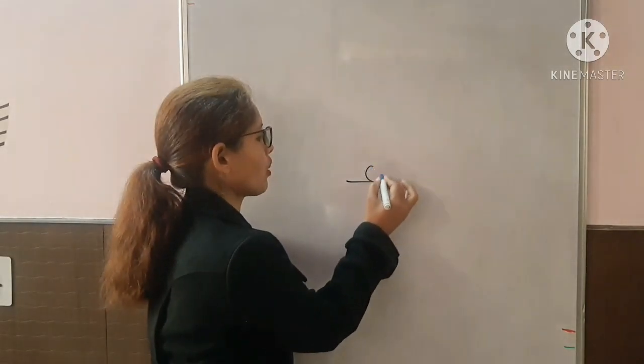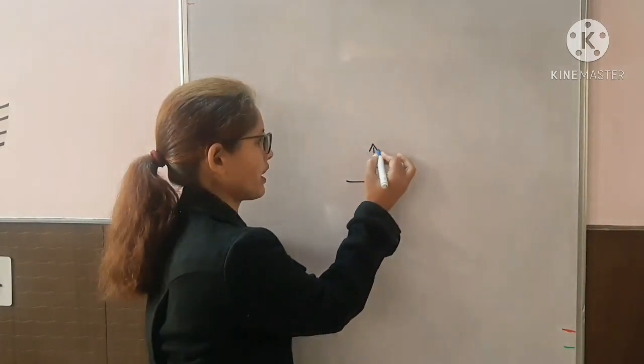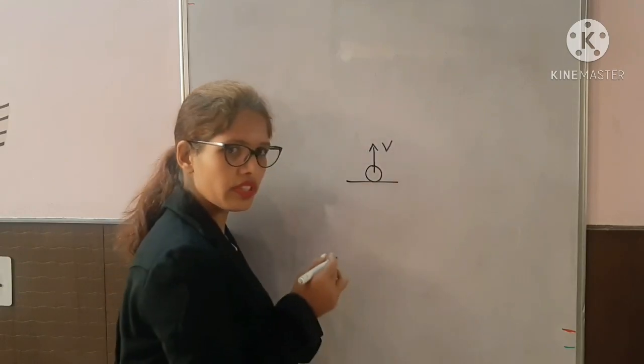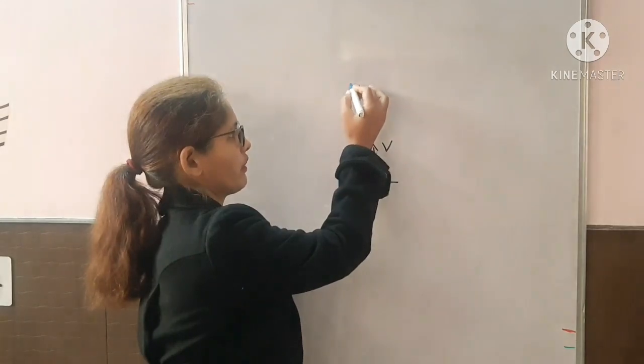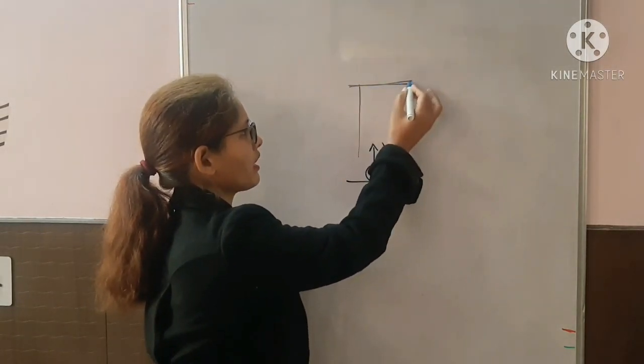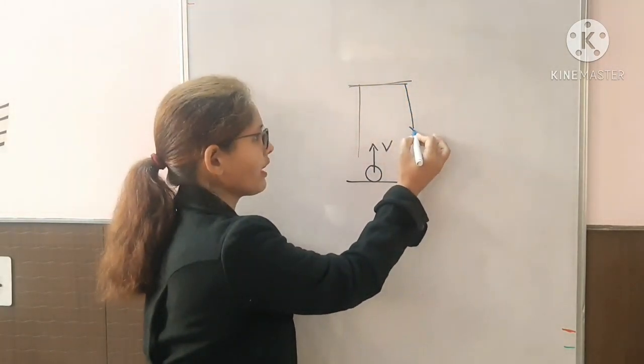When you throw any object vertically upward with a certain velocity v, the object will move upward, reach a certain maximum height, and after that it will start falling down.